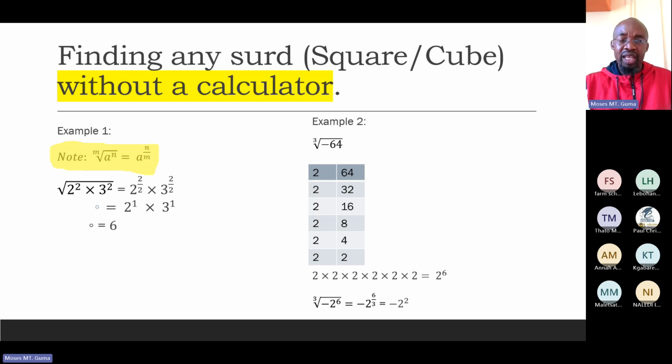a calculator. I can hear some of you panicking, saying, sir, can we do that? You're saying, yeah, we can do that. Let's take example number 1. I am finding the value of a set without using a calculator. You look at me here. Do you see a calculator? No, there's absolutely no calculator here. Let's move on. In example number 1,